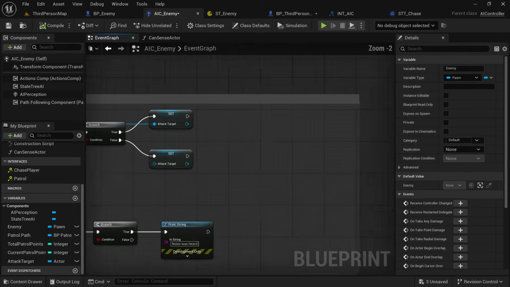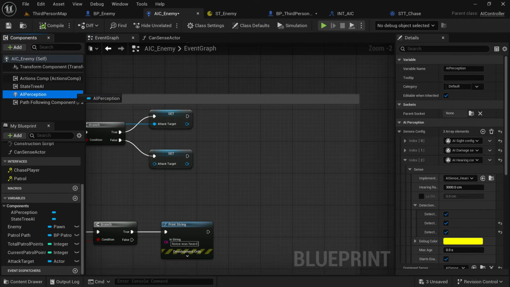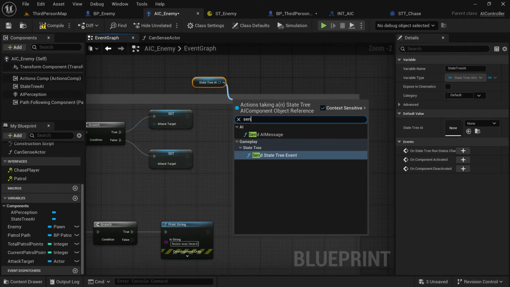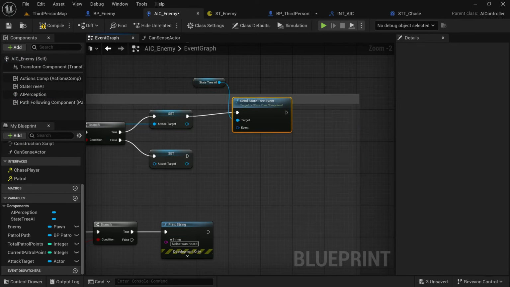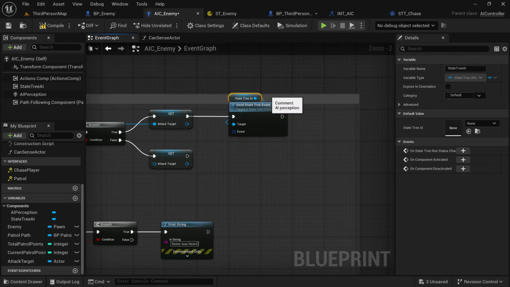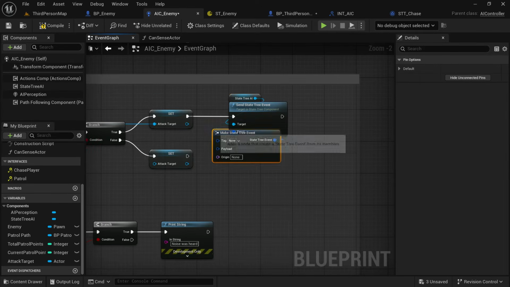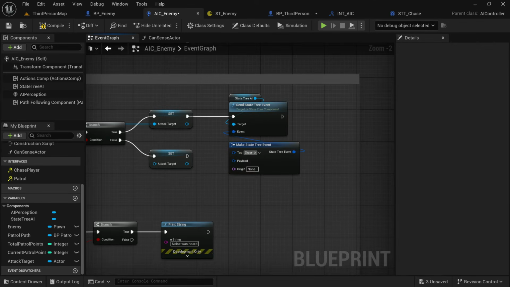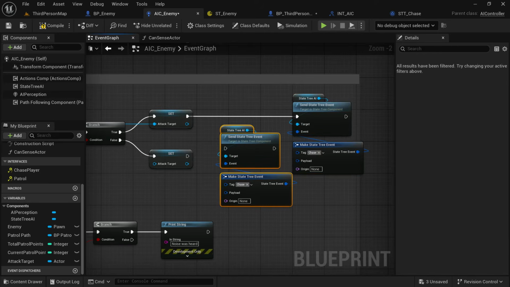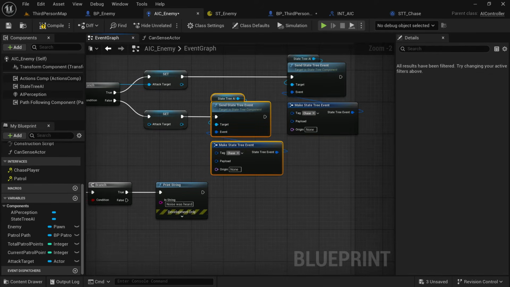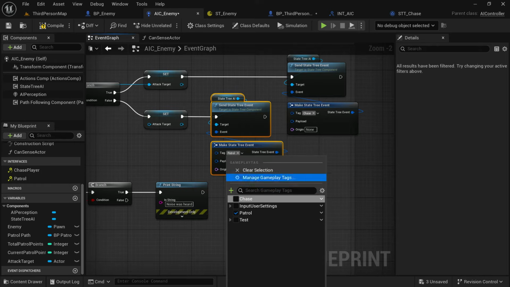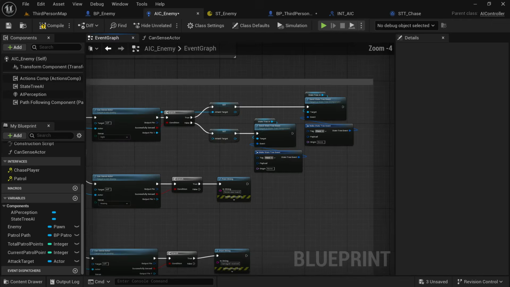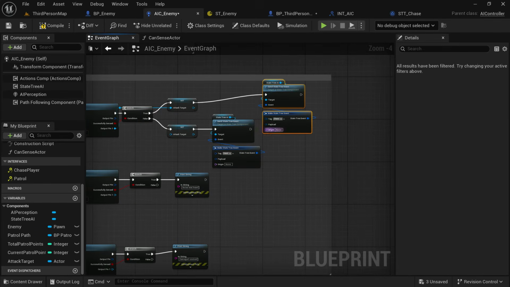On our AI perception for sight, we're going to drag in the state tree and we're going to say send state tree event. On the event, we're going to drag off and search make, and this will take 3 inputs. It'll take the tag, the payload, and the origin. The payload and the origin we don't need, but on the tag, just search for chase, because now this means that every time this event triggers, we trigger the change of state from patrol to chase, or from whatever to chase, and the same for if we lose sight of the enemy, but this time we're going to send the state back to patrol.